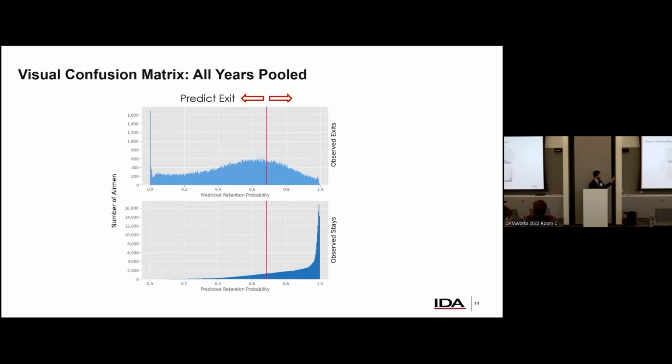The top looks pretty bad, and the bottom looks fantastic, right? So the bottom is that we've predicted that the probability of those who actually have stayed is going to be really high. So that's exactly what you want it to look like. But the top is a bell curve and it's not centered around 0, which is what it should be. So what happened, right? The question then is, why are you so good at predicting stays and so bad at predicting exits? Is it class imbalance or is it something else?